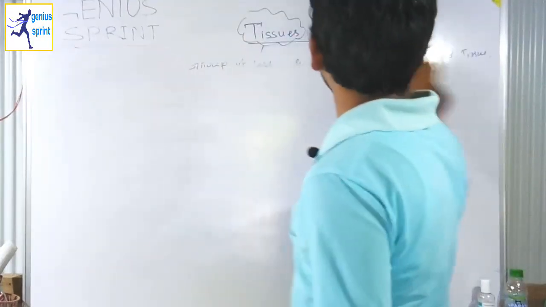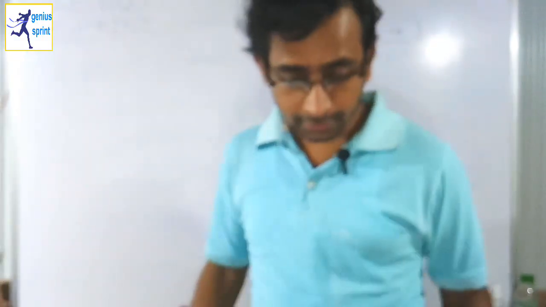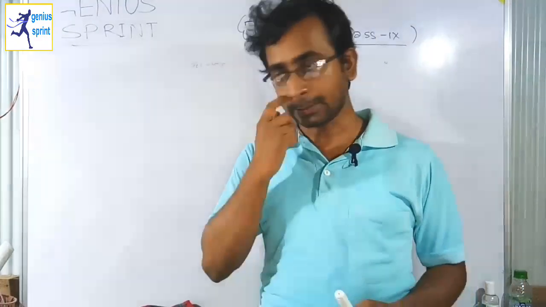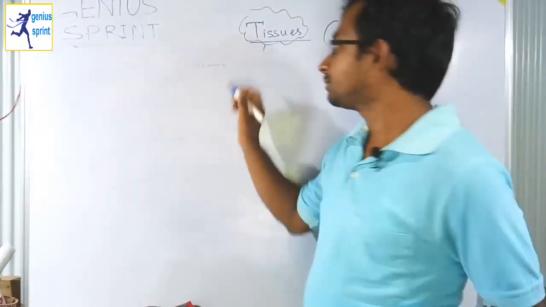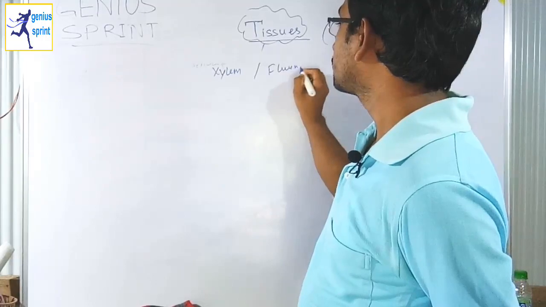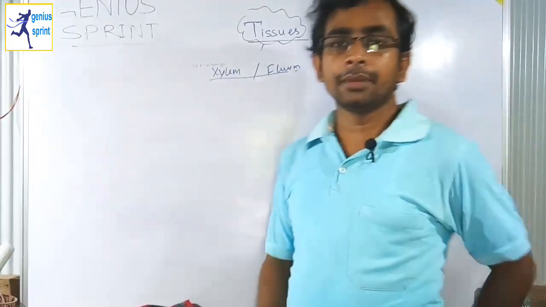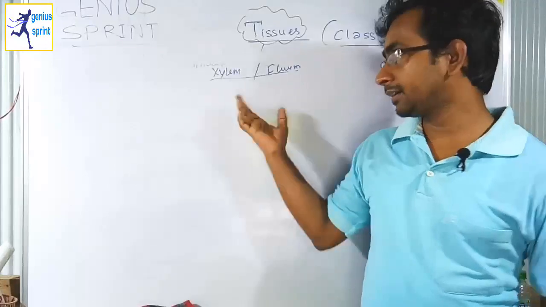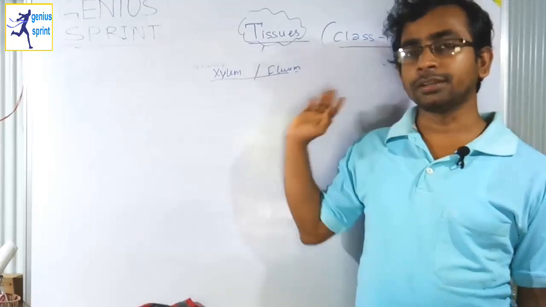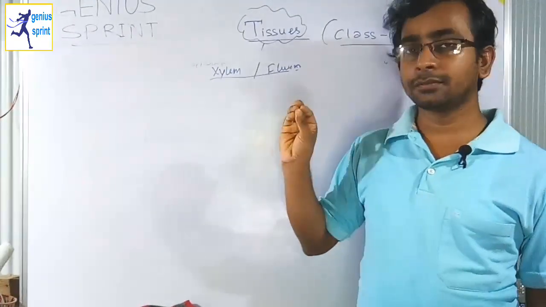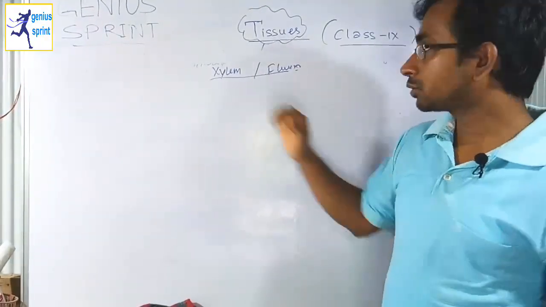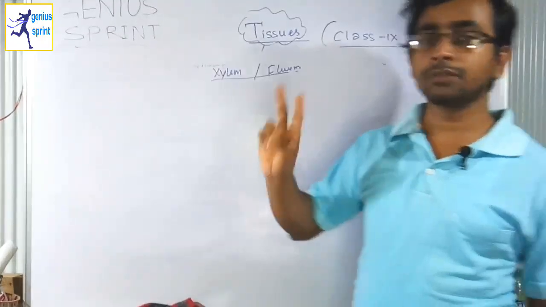Next question for you is: how many types of elements together make up the xylem tissue? See, what is xylem and what is phloem? Xylem and phloem both are plant tissues. Xylem conducts water from the roots to the leaf, and phloem conducts the minerals or food produced in the leaf from the leaves to the entire body. So xylem and phloem are two different tissues of the plant body.